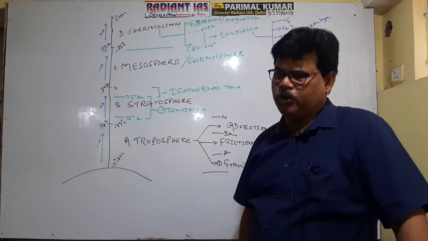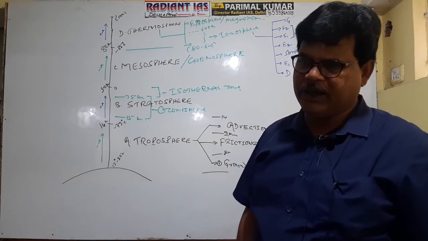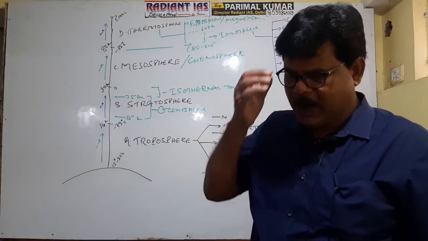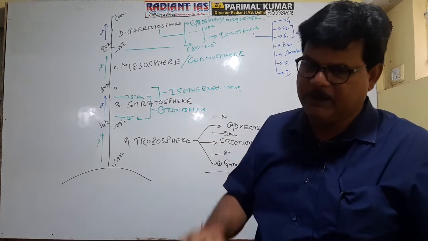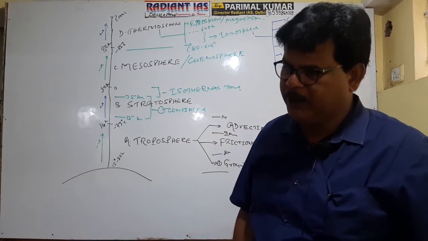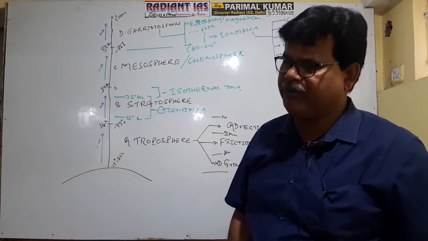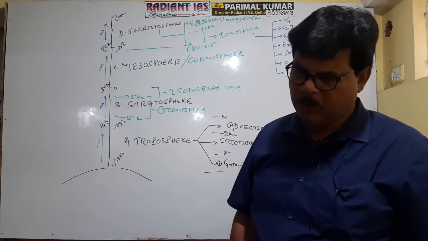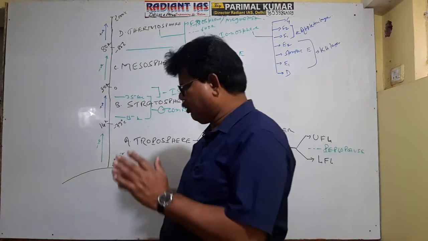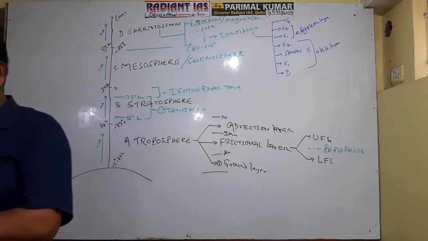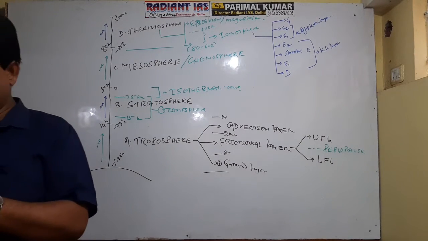Right? E1, sporadic E and E2 were identified by Kennelly Heaviside. That's why it is referred to as Kennelly Heaviside layer. And F1, F2 layer was identified by Appleton, and hence F1 and F2 layer is referred to as Appleton layer. Getting well now? So that is the structural classification, the structure of the Earth atmosphere. It is clear now? Now see, I am discussing one by one.